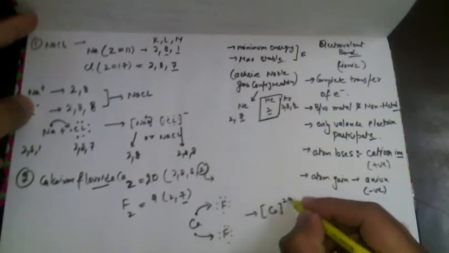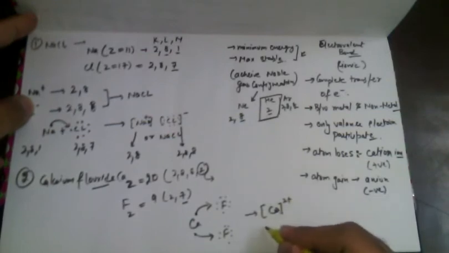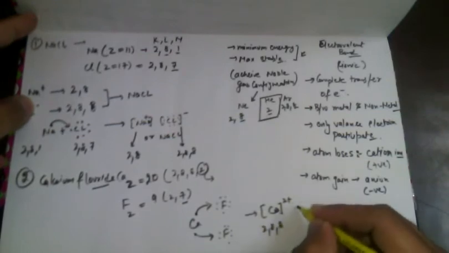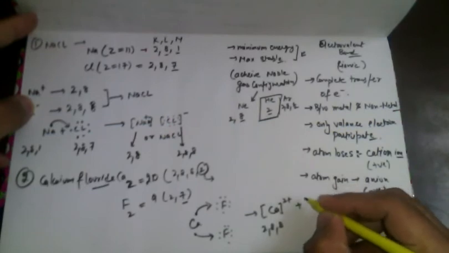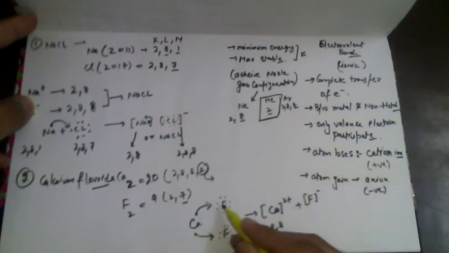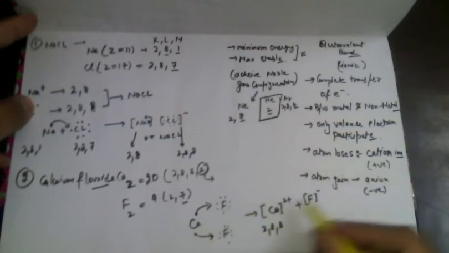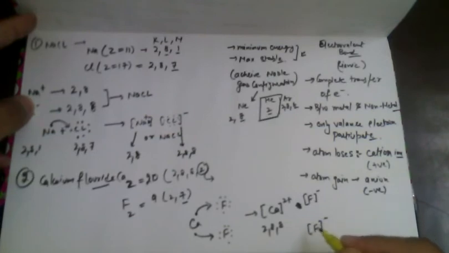Calcium is 2 plus, so its configuration is 2, 8, 8, and the fluorine, 2 fluorines exist. So one fluorine gets a negative charge because it gains the 1 electron. If it gained 2 electrons, we would write 2 minus over here. So similarly, we are having the other. So overall configuration is